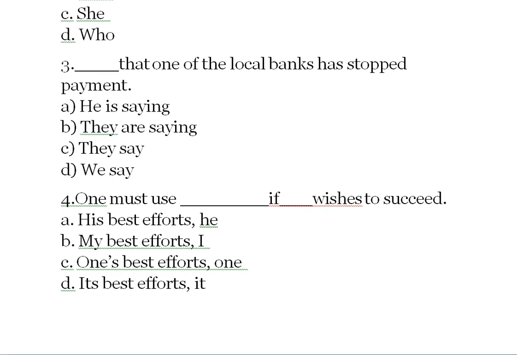One must use his best efforts if he wishes to succeed. One must use my best efforts, that is not possible. One must use one's best effort if one wishes to succeed. One must use its, so the fourth option is clearly not an answer because they are using its instead of the. We're talking about a person, right? So one must use one's best effort if one wishes to succeed. The answer here is option C.